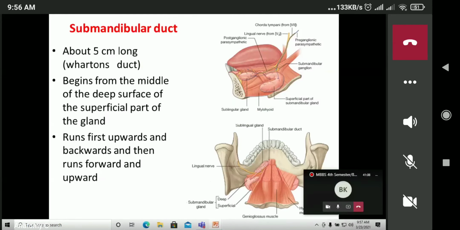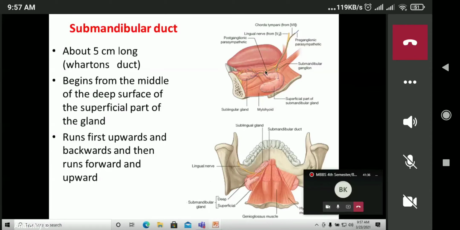Talking about the submandibular duct, the secretion of the submandibular salivary gland from the superficial and the deeper part is carried by the submandibular duct. It is about 5 cm long and is known as Wharton's duct. It begins from the middle of the deeper and superficial parts of the gland, and runs first upward and backward, and then forward and upward.